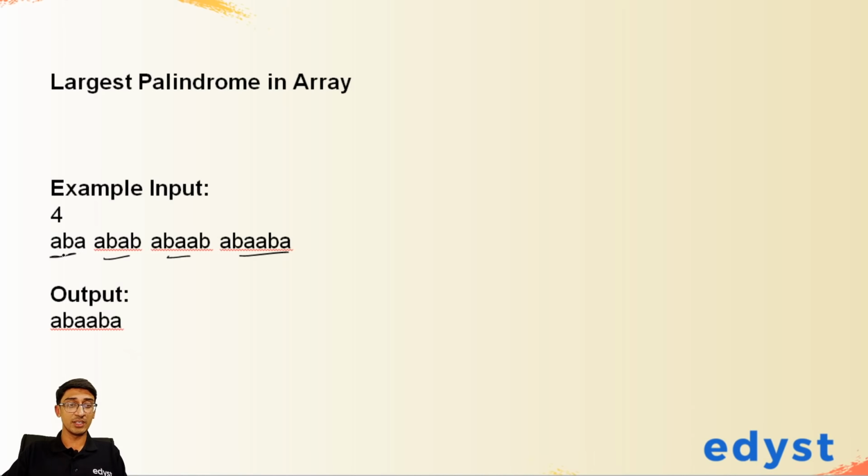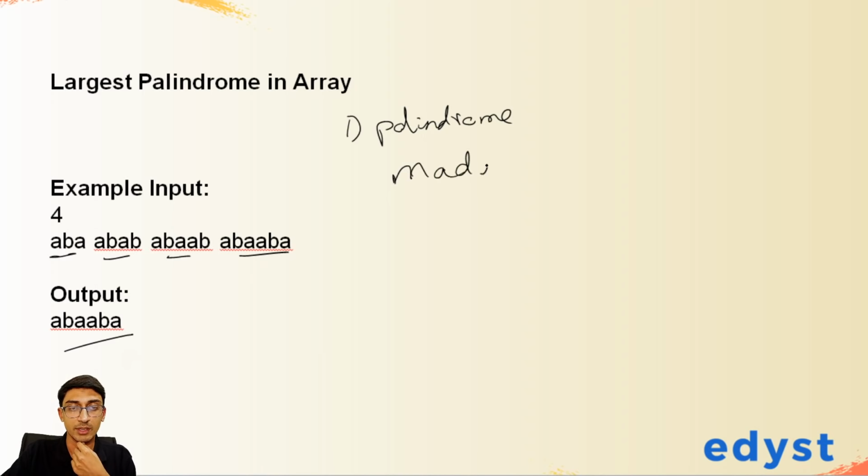So what we're given here is these 4 strings, and we have to check which of them is the largest palindrome, and we're supposed to print it. Now, two quick things over here. What is a palindrome? A palindrome is nothing but a string that when spelled backwards is also the same. A very famous example is, let's say, madam, right? If you write madam in reverse, you will still get madam. It's the exact same word in reverse, right?